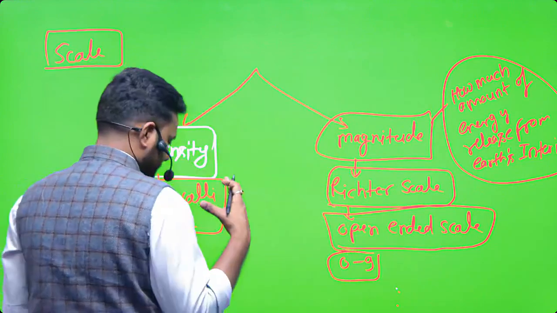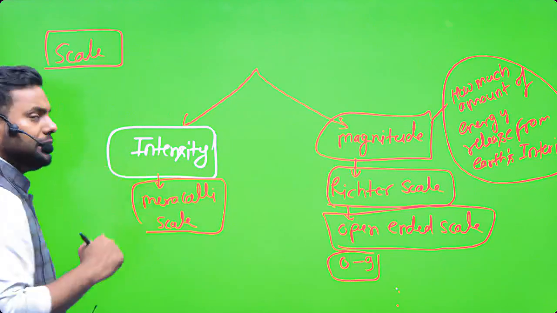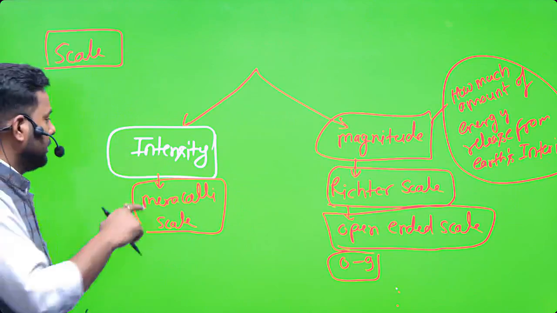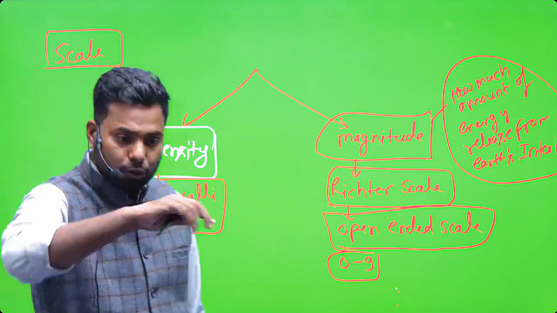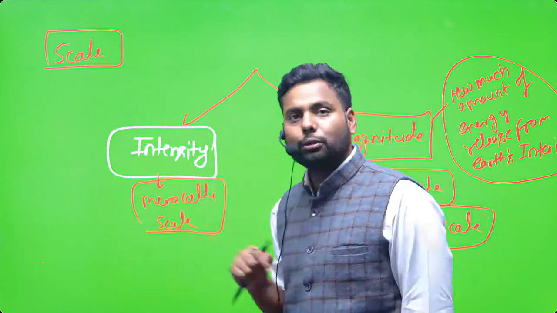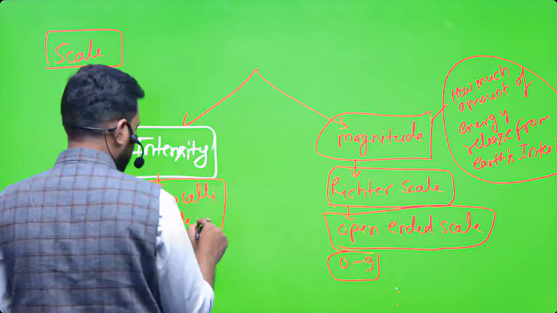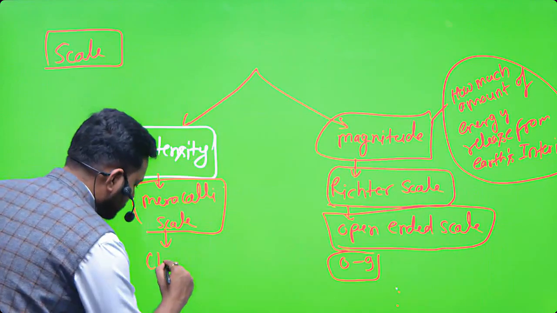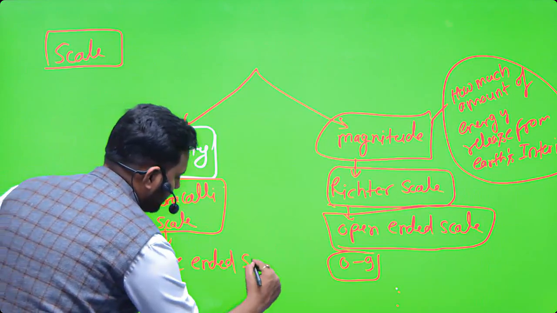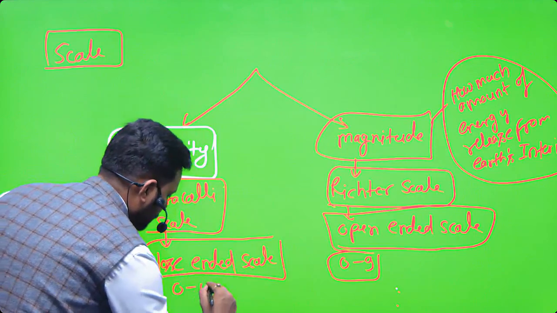And when the earthquake is measured by intensity or the loss on the outer surface, intensity means the damage that is visible in front of us on the surface, which we measure on the Mercalli scale. So the Mercalli scale is a closed-ended scale, and it is between 0 to 12.